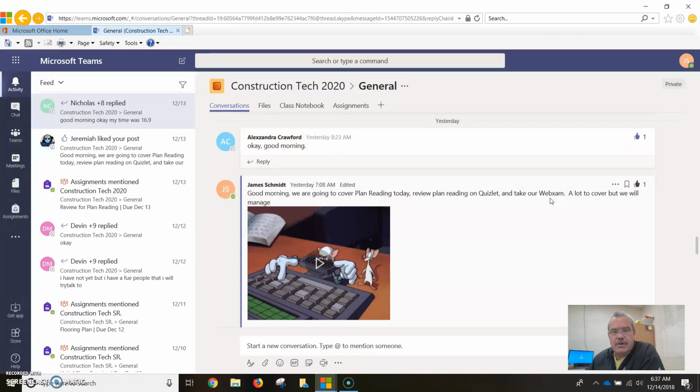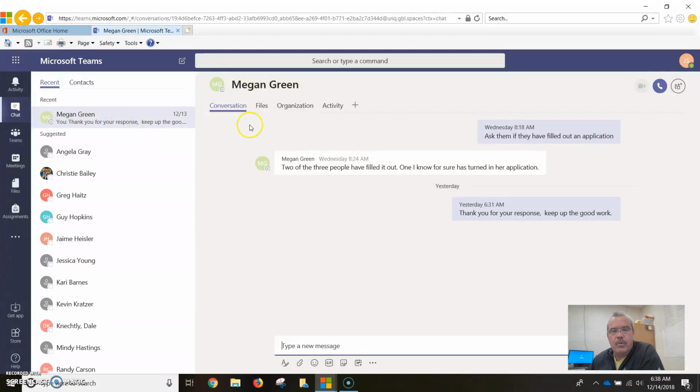With that said, I want to show you a couple of the tools that we haven't gone over. I want to show you chat. Chat is basically where I can carry on a conversation with you individually, and I don't have to worry about other students seeing this. So if you have a question about a test, please feel free to reach out in the chat section of this in Teams. This is a pretty neat system if we start to use it properly. So make sure we go to chat if you have something that you want to talk to me personally about.